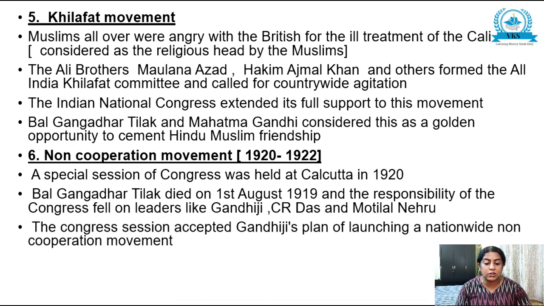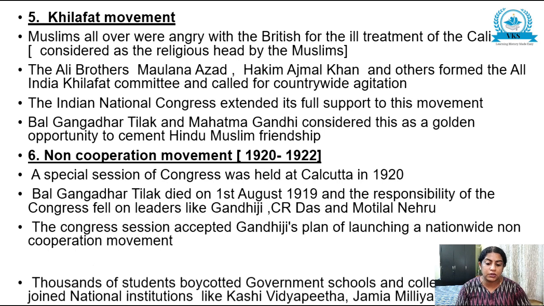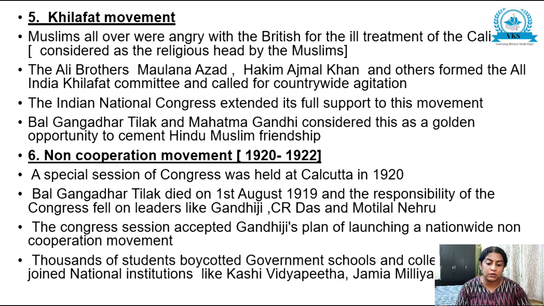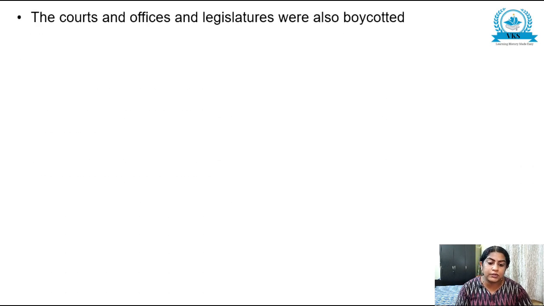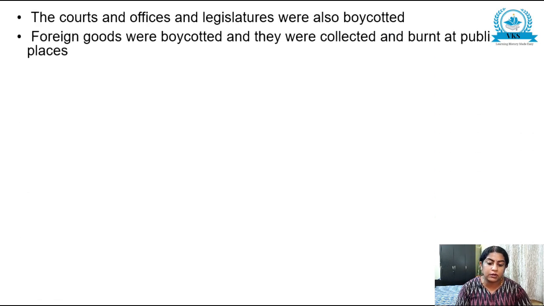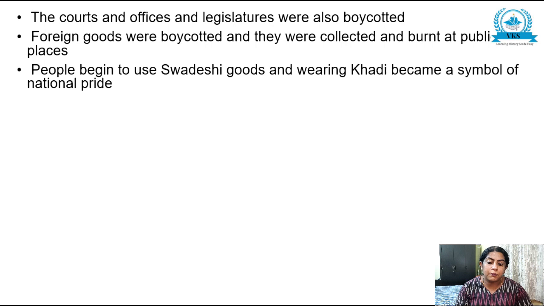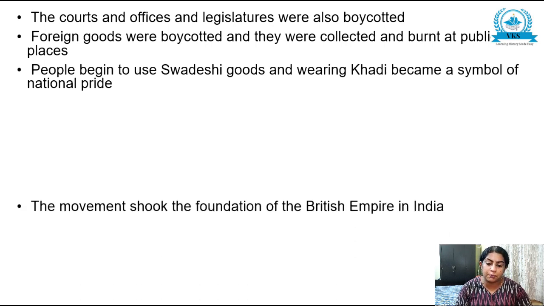The Congress session accepted Gandhiji's plan of launching a nationwide non-cooperation movement, and thousands of students boycotted government schools and colleges and joined national institutions like Kashi Vidyapith, Jamia Millia Islamia, etc. The courts, offices and legislatures were also boycotted, and foreign goods were boycotted, collected and burnt at public places. People began to use Swadeshi goods, and wearing khadi became a symbol of national pride.